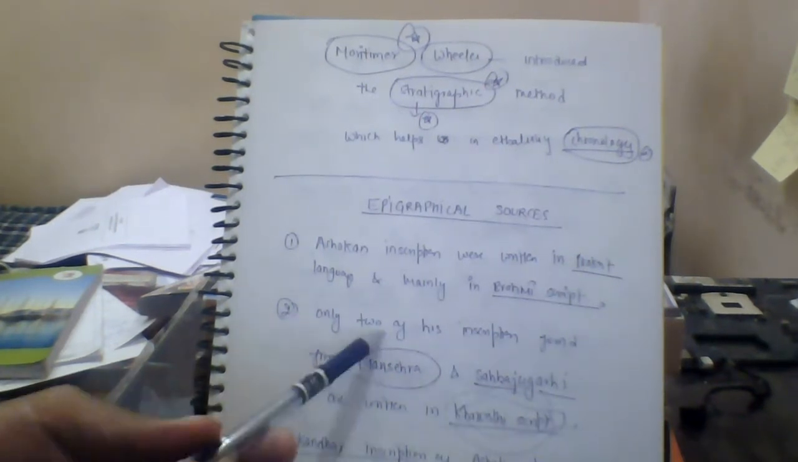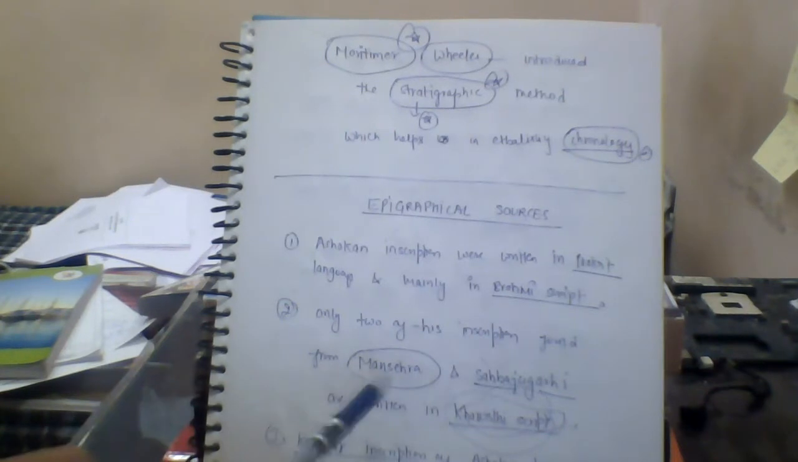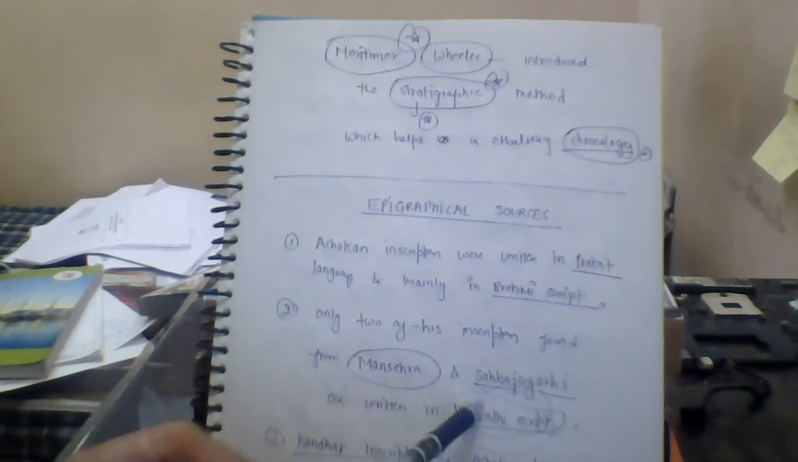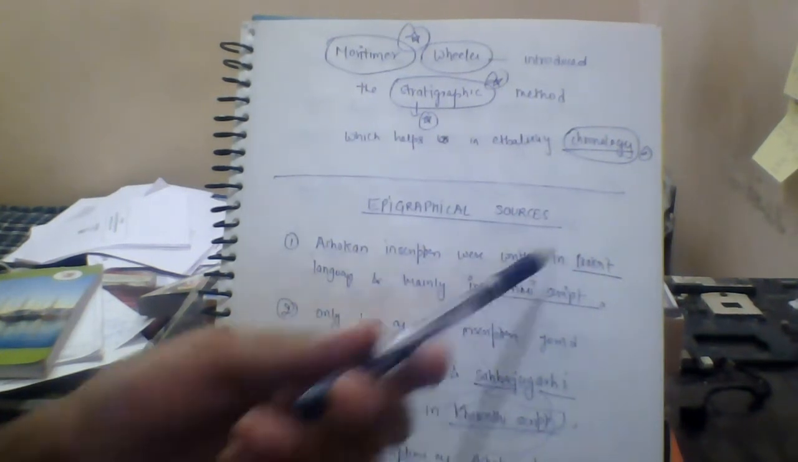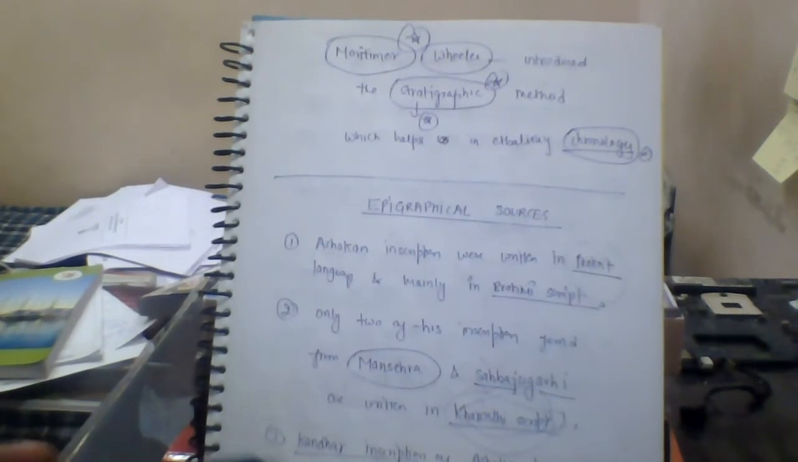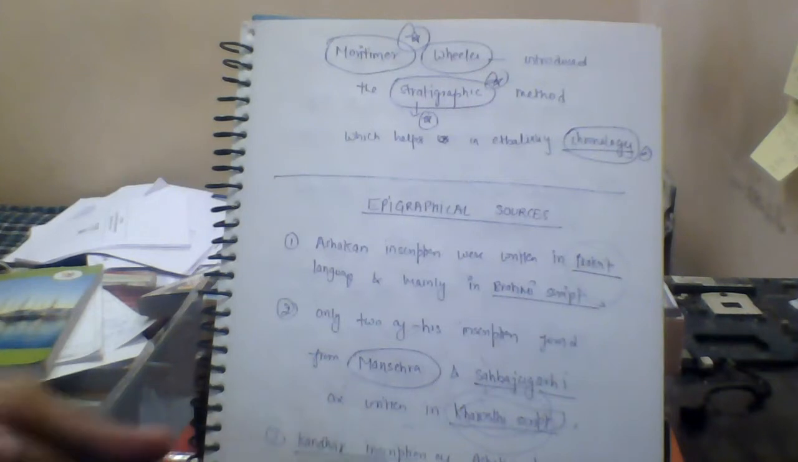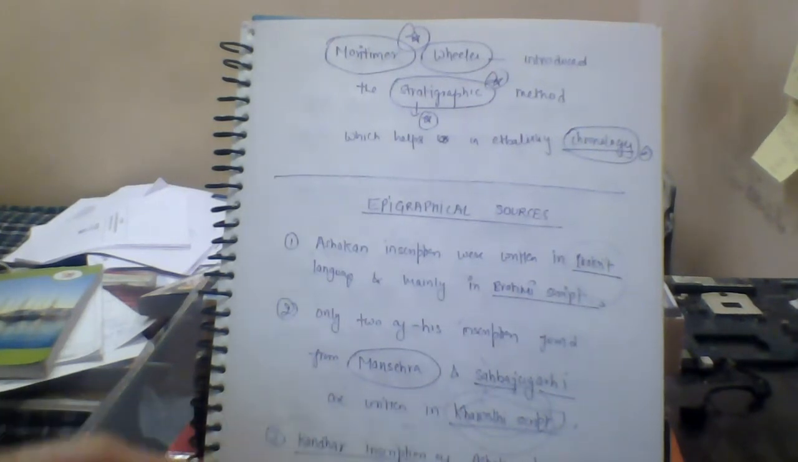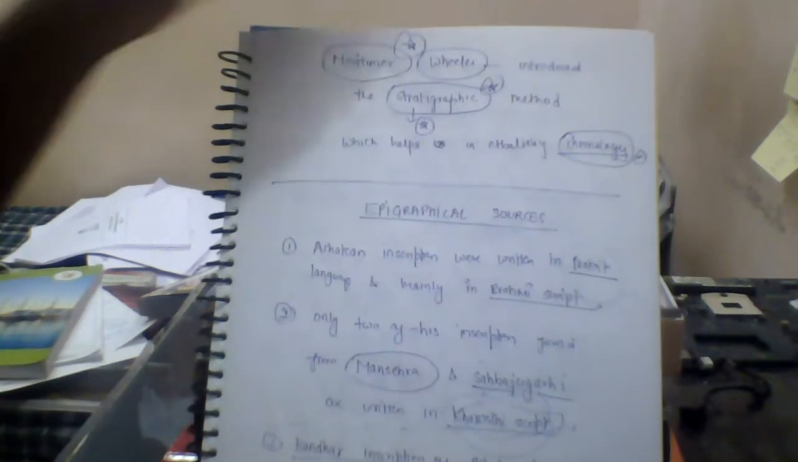Only two of his inscriptions, found from Manshera and Shahbazgarhi, are written in Kharosthi script. The rest of his inscriptions are written in the Prakrit language. And the Kandahar inscription of Ashoka, in Afghanistan in the northwest, as I told you earlier, has been written in Greek and Aramaic script. So this is also important.